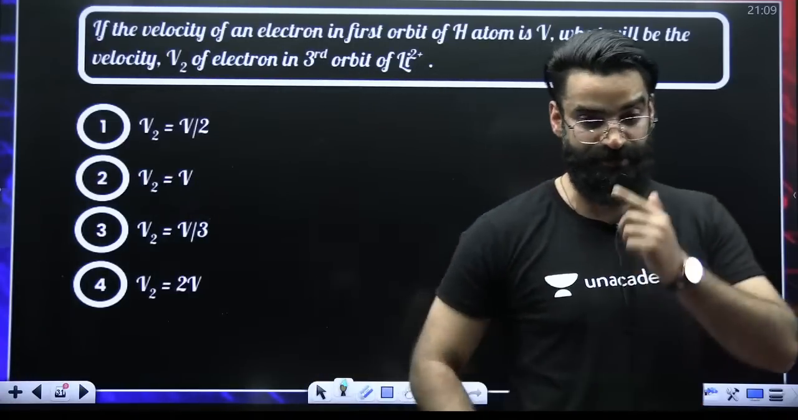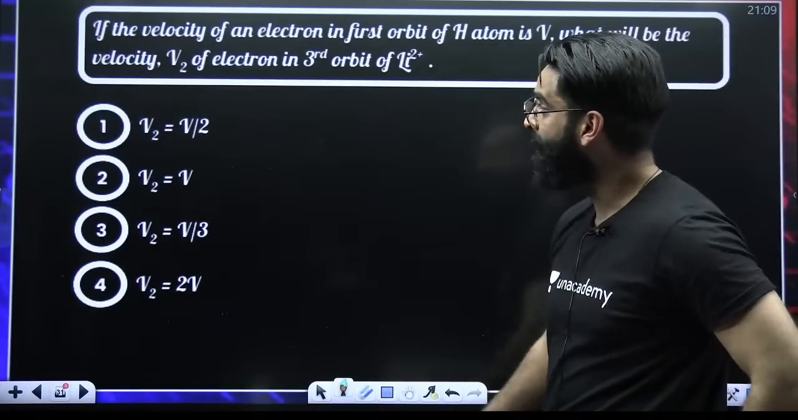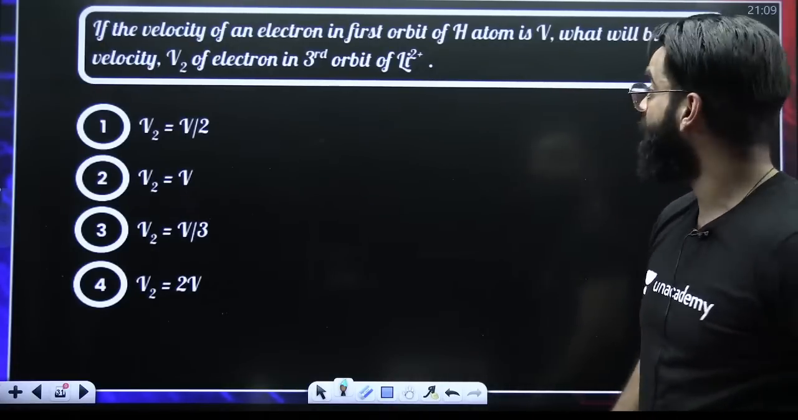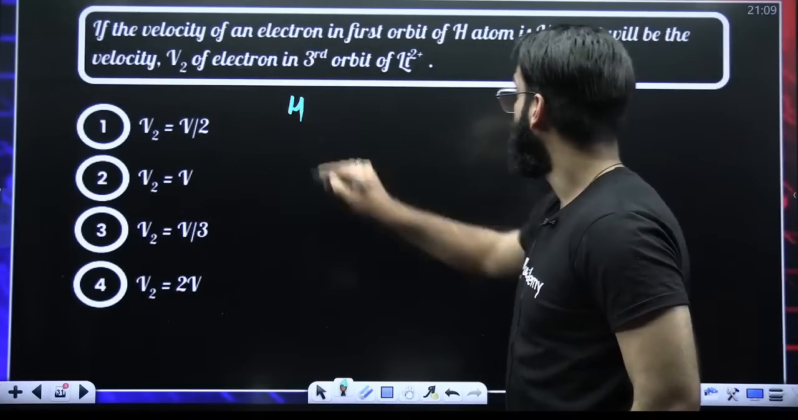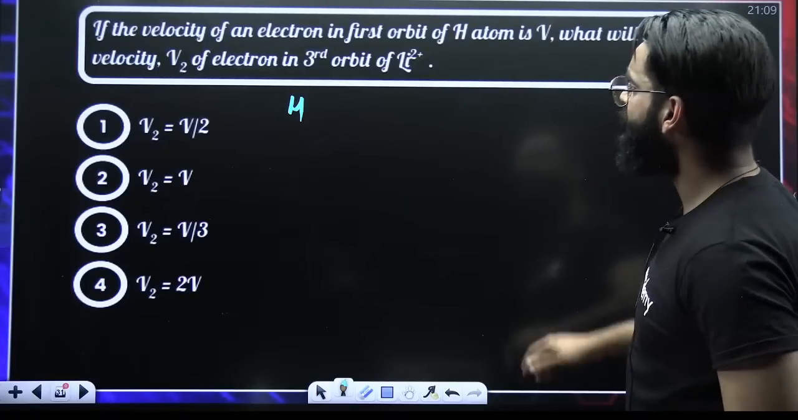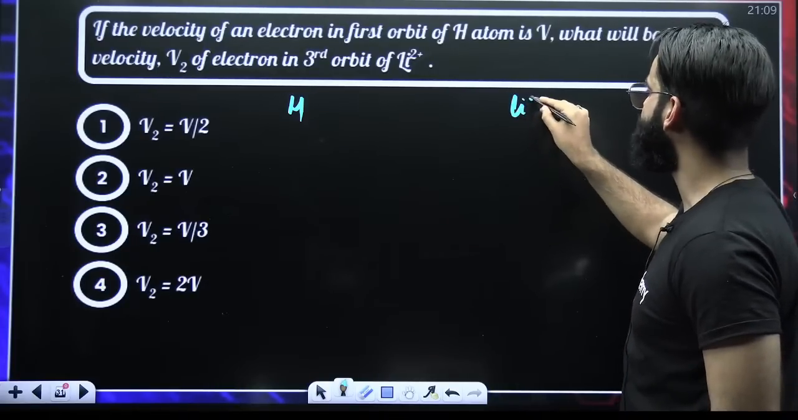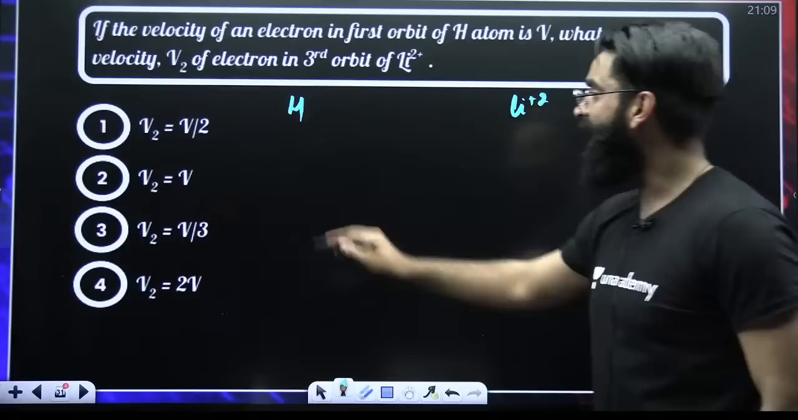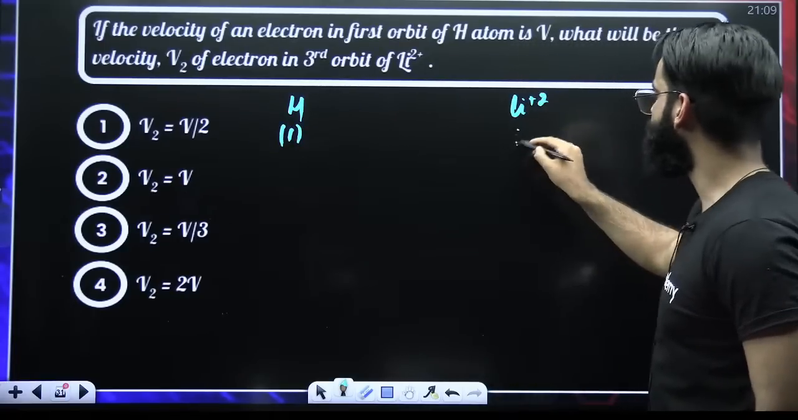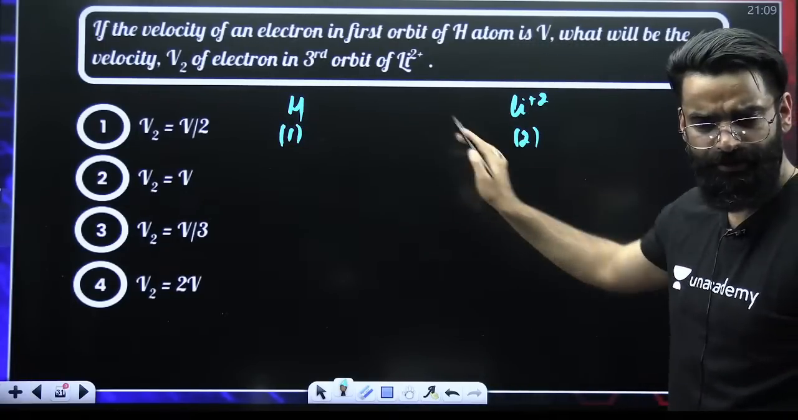These are small concepts only. If the velocity of the electron in the first orbit of hydrogen is V, what will be the velocity in the third orbit of Li di positive? These are the two things which are given to me. I'm calling this as 1, I'm calling this as 2. Simple.